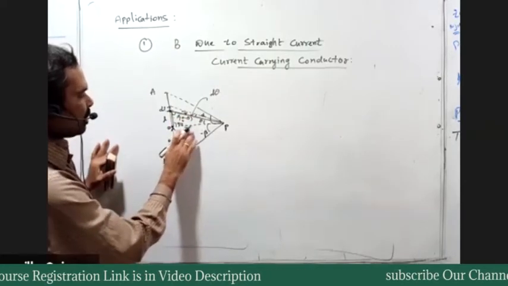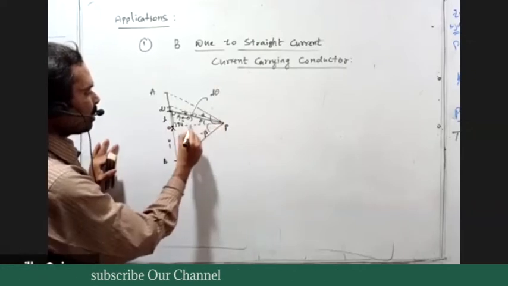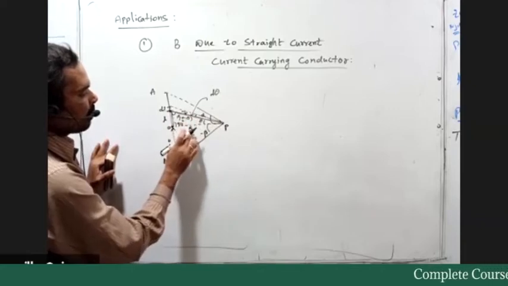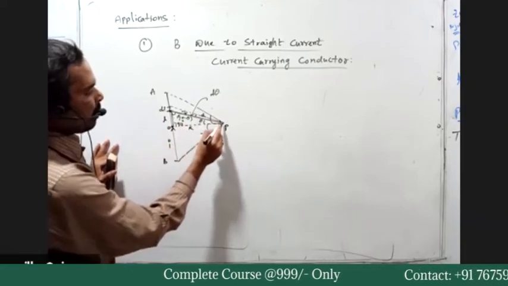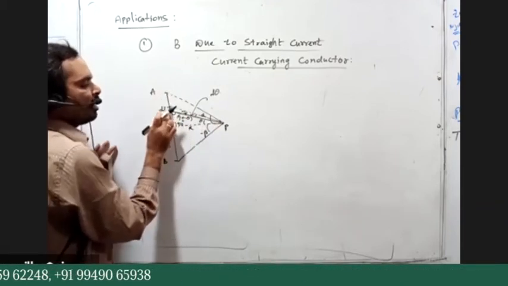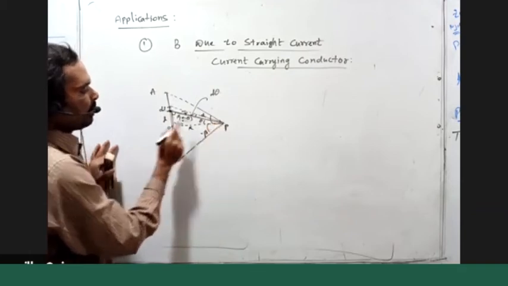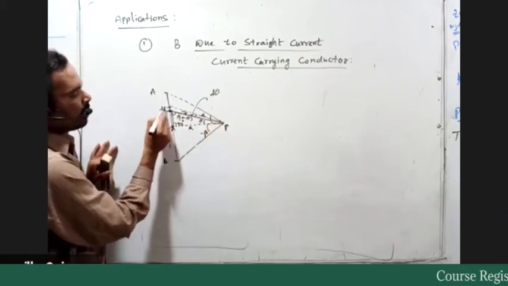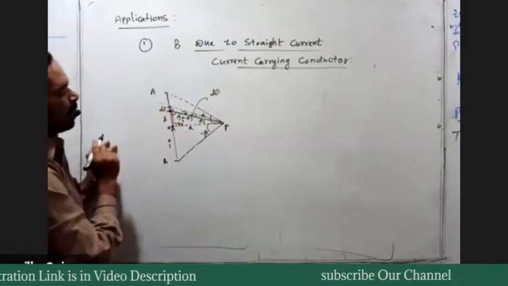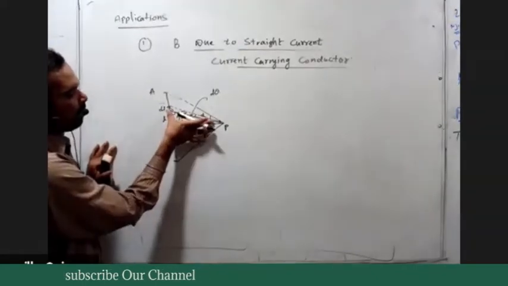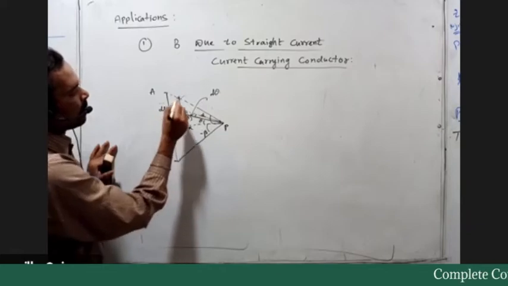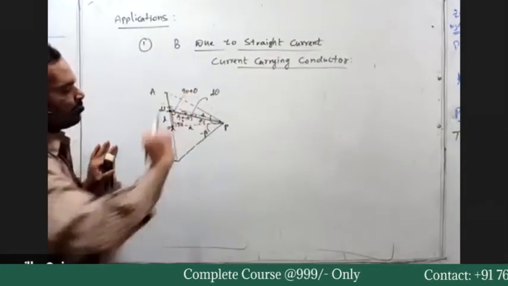Consider this perpendicular distance as capital R. Now at the point P, because of this small current element, the magnetic field induction is dB. What is the angle between dL bar and R bar? This is 90 minus theta, then this angle is 90 plus theta.